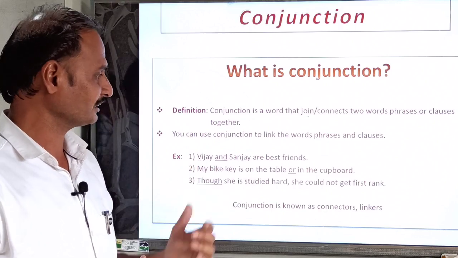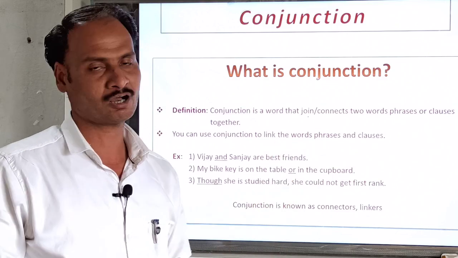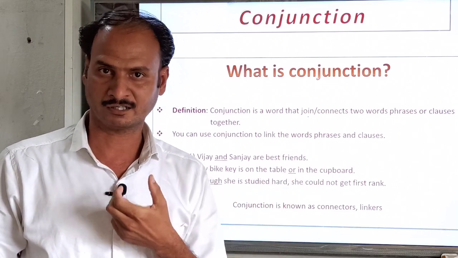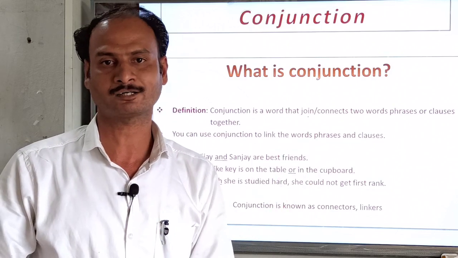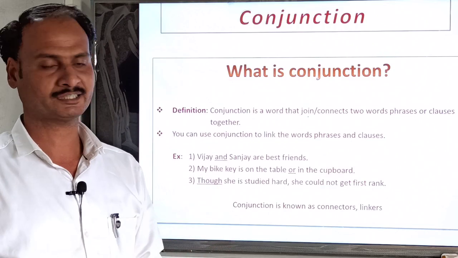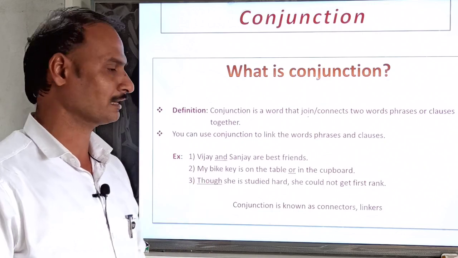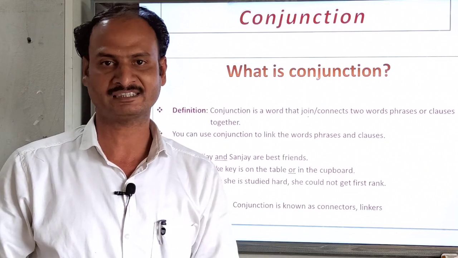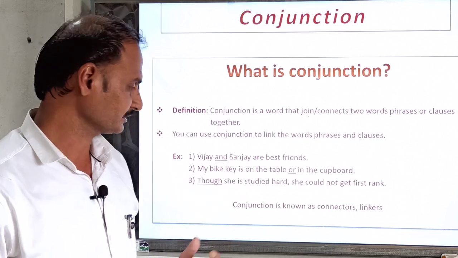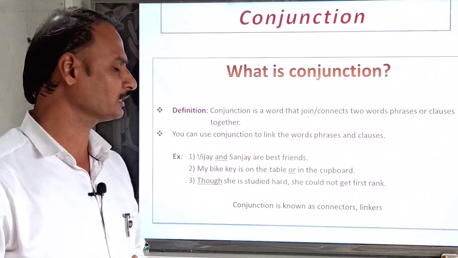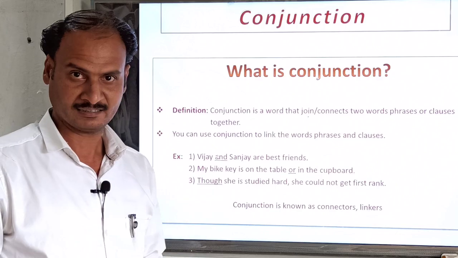You can use a conjunction to link words, phrases or clauses. So in a sentence there are a number of clauses as well as a number of phrases. Clauses are also part of a sentence. You are watching on the screen the given examples. The first example: Vijay and Sanjay are best friends. Both the words Vijay and Sanjay are two different nouns. Vijay as well as Sanjay are best friends. These two words have been joined in the sentence with the word 'and', isn't it?